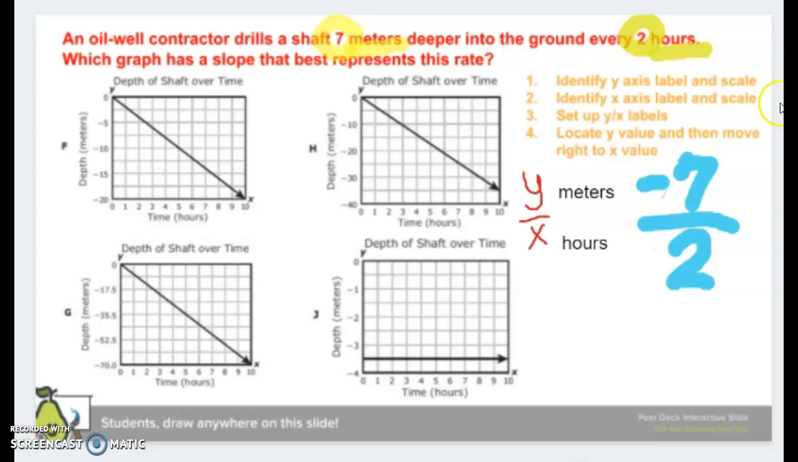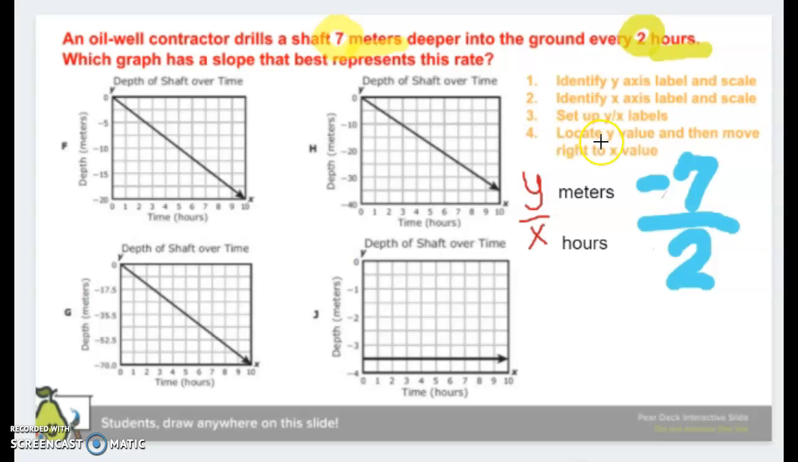If you're wondering why I put these numbers in those places, as my numerator or my denominator, look back at how we labeled them. We got those labels from the graphs. My y-axis was meters, my x-axis was hours. So if I keep going, following my checklist,